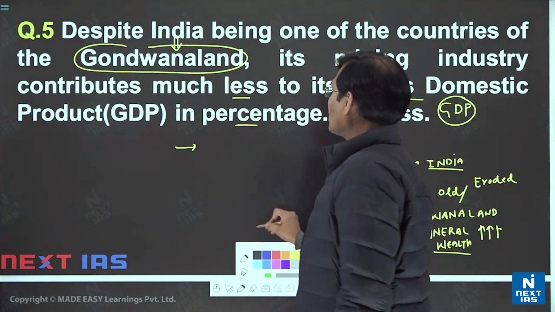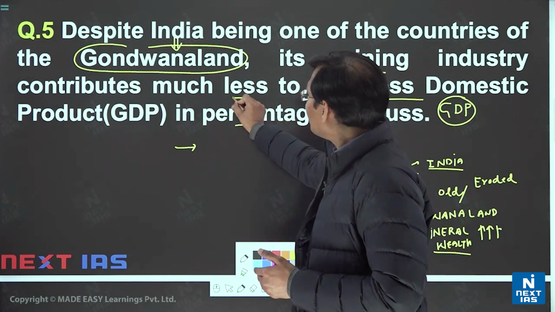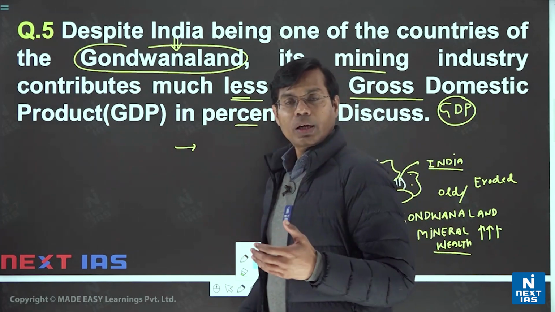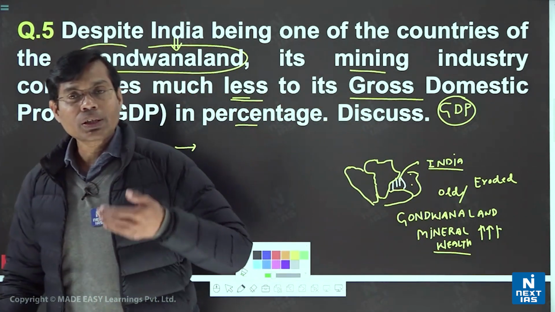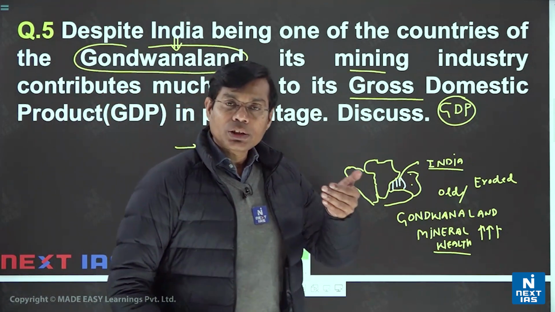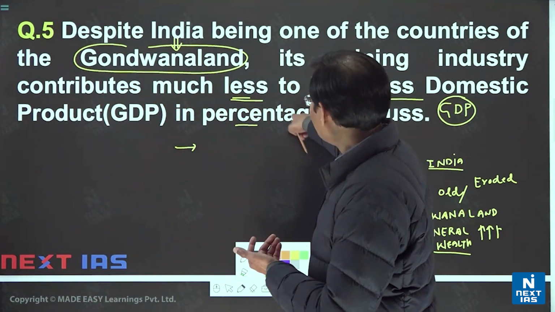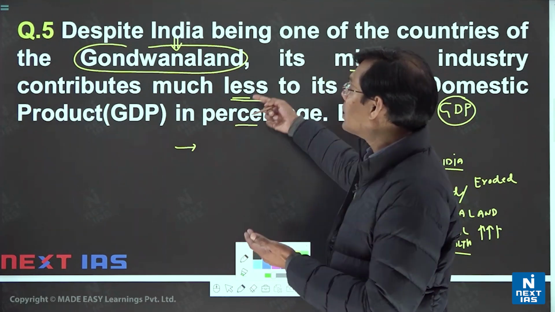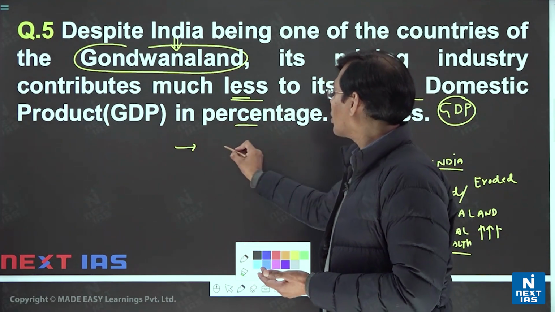Then you have to even mention that, however, its contribution to the economy, to GDP, is very less, as the question says. So we have to identify the causes.